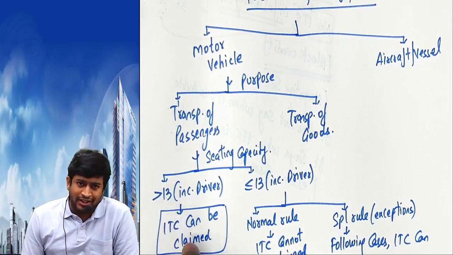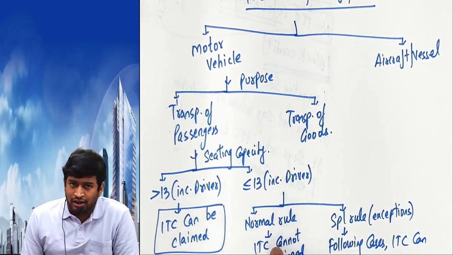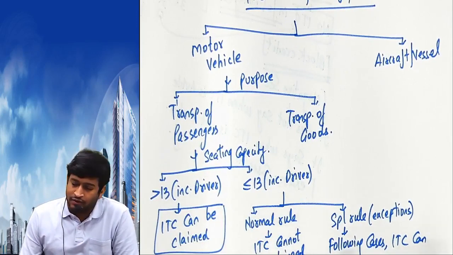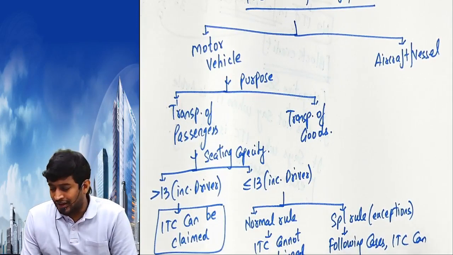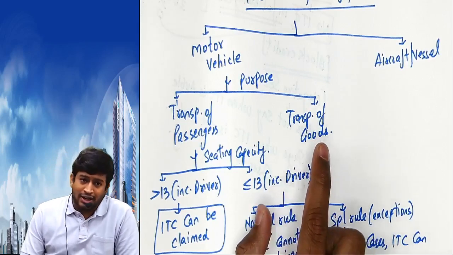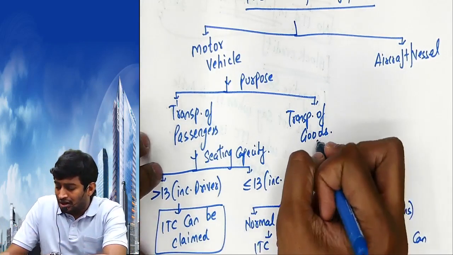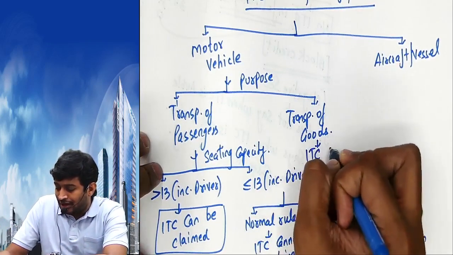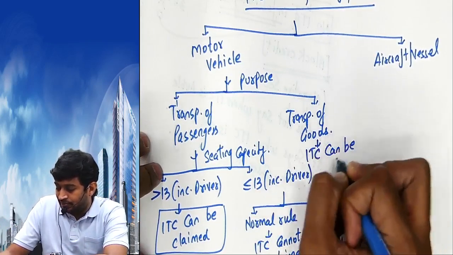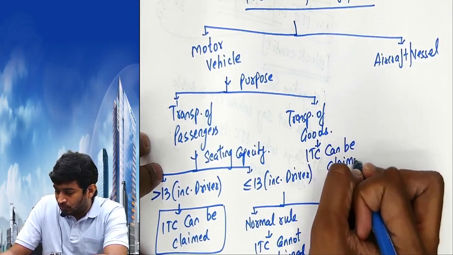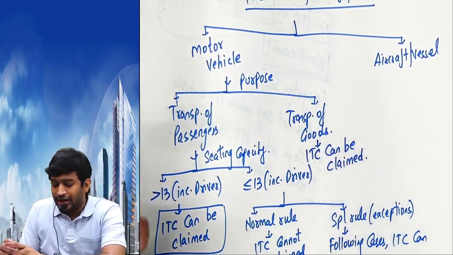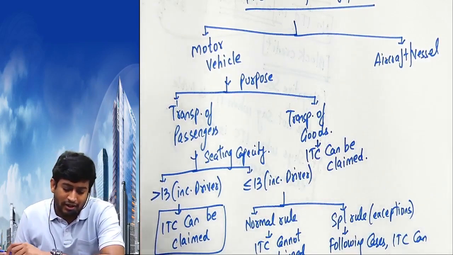Check the seating. More than 13, they will get the credit of the tax paid. Less than 13, they will not get the credit. But in the following cases, even though less than 13, they will get the credit. I'll tell you. A truck company who is transporting goods purchased the truck. ITC can be claimed.